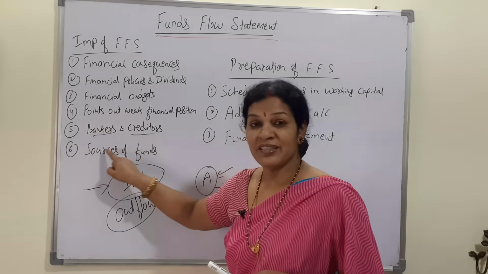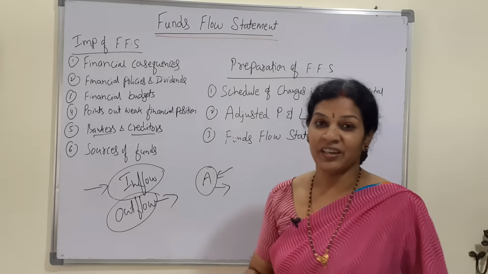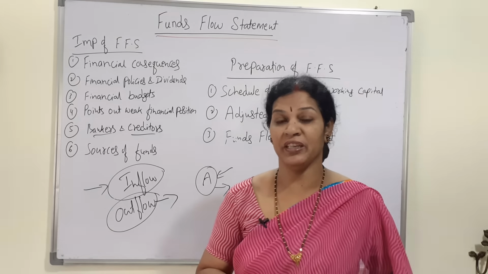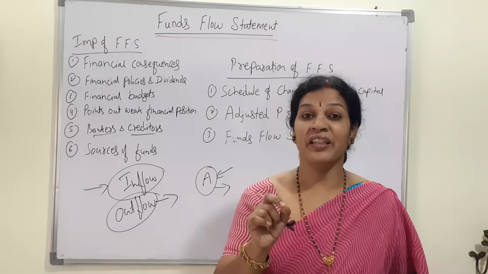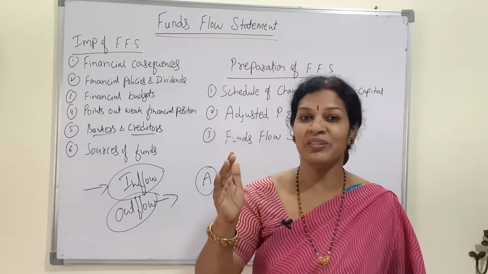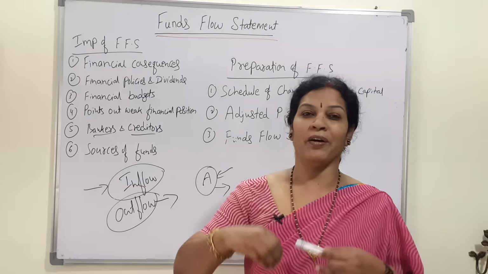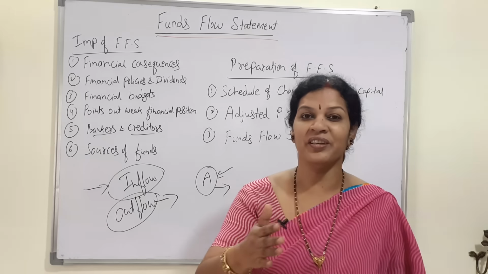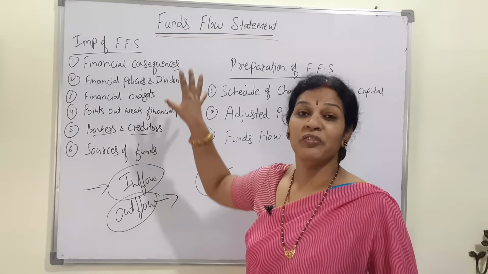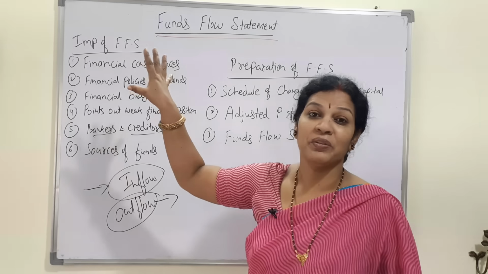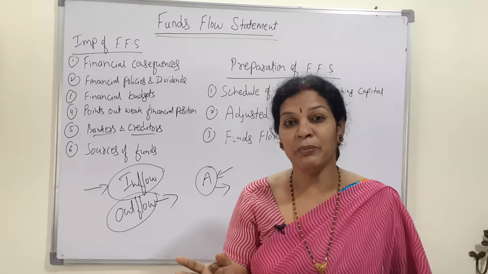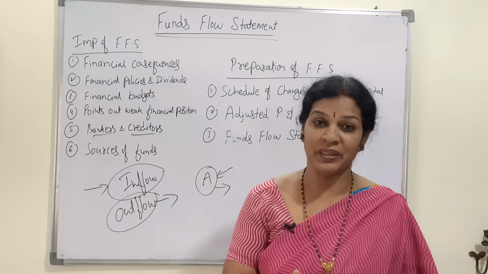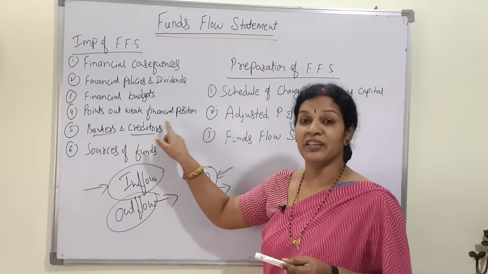When they want to maintain this balance, they must have knowledge about this fund flow. So that is why for bankers it is useful, and also for creditors, whoever is giving credit to the company, a financial company, any company. If they have to give the credit, they must know the position of the organization. How are the company's inflows and outflows? If outflows are more, then not good. If inflows are more, then it is good. They will come to know through the fund flow statement whether the financial position of the company is good or bad. According to that, they'll decide whether to invest or whether to give loans to this company or not. That is why for both bankers and creditors it is useful.